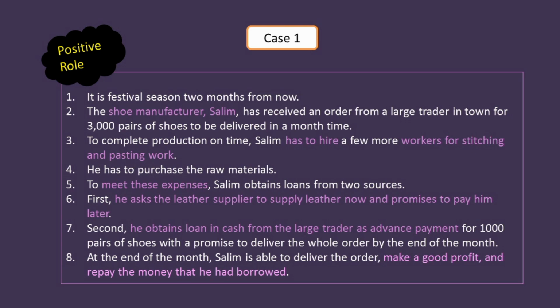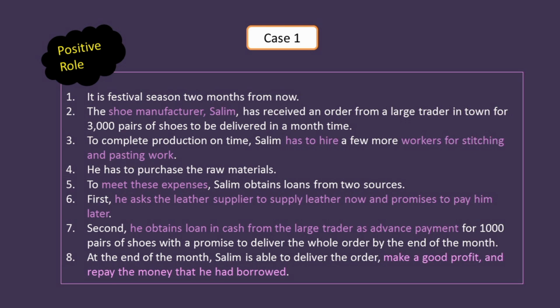So we have seen that in this situation, credit has played a positive role. The repayment of the credit was just dependent on the order that Salim has to give to the large trader. So the dependency on the credit is what? On Salim's order. Here he made a good profit, so that is why he can repay the money that he had borrowed.